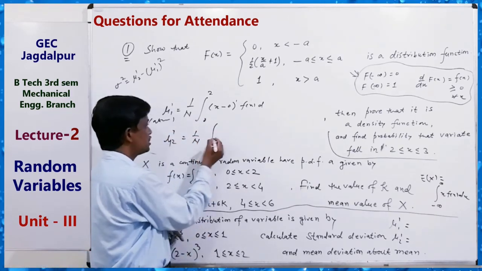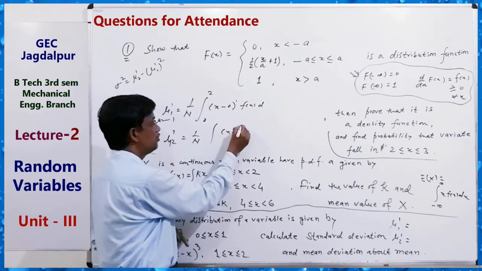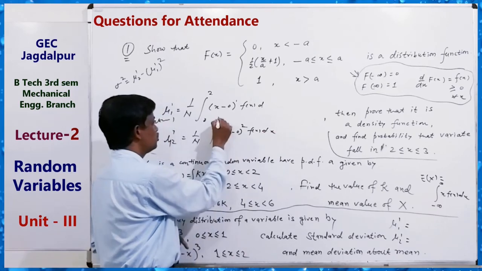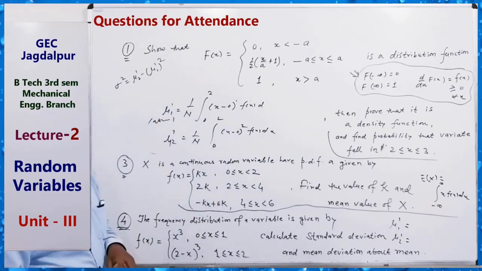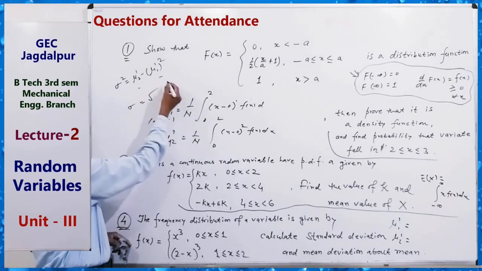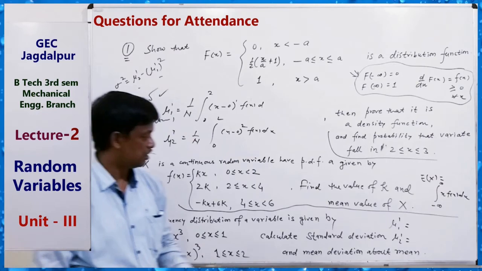Okay, so mu2 dash means the integral of (x minus 0) squared f(x) dx from 0 to 2. You can get mu2 dash and mu1 dash. By using this, put the values here and you can get sigma square. So sigma equals this value, the standard deviation.